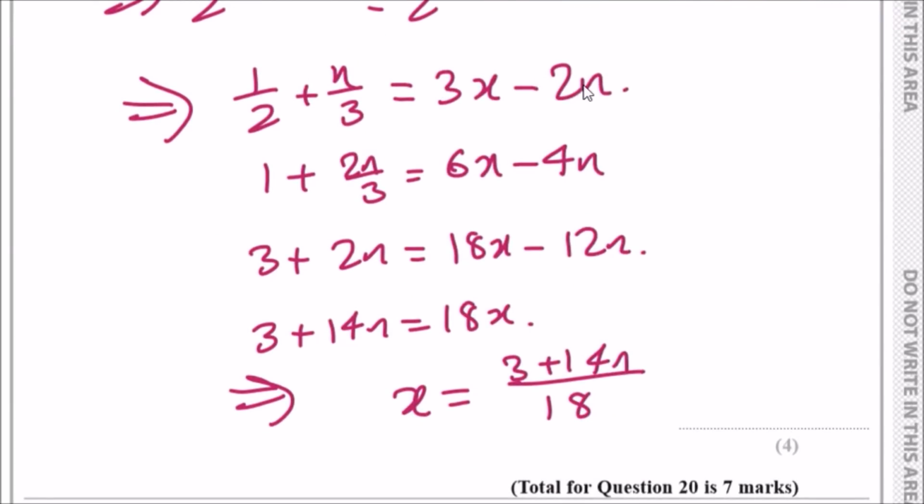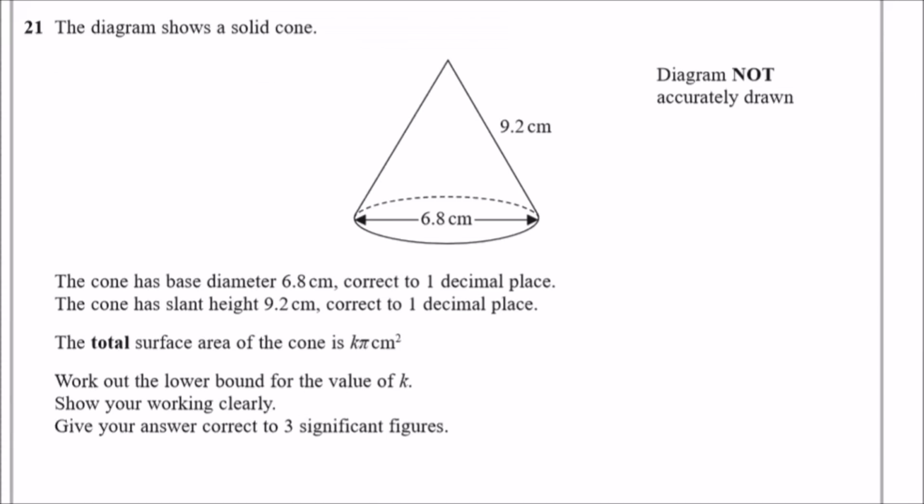There is a faster way. I could have just plus 2n across and put, for example, 2 plus 1/3 in the calculator and then divide by 3. But I think for most people, it's easier if we just tidy this up step by step. So that's it. All right, number 21.